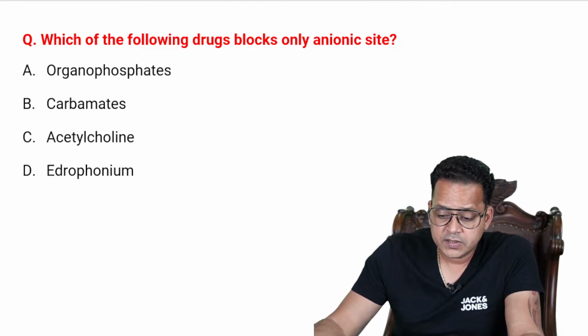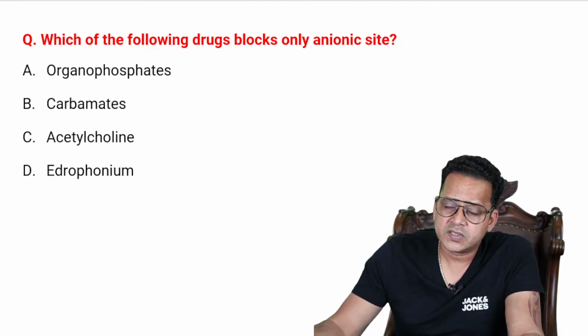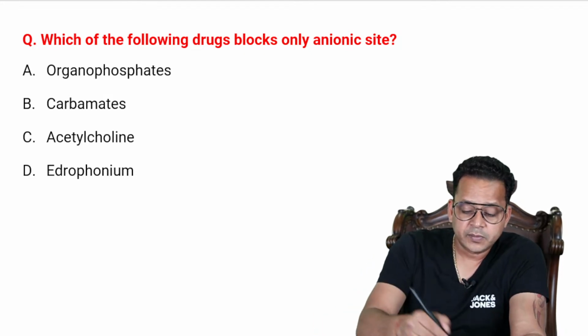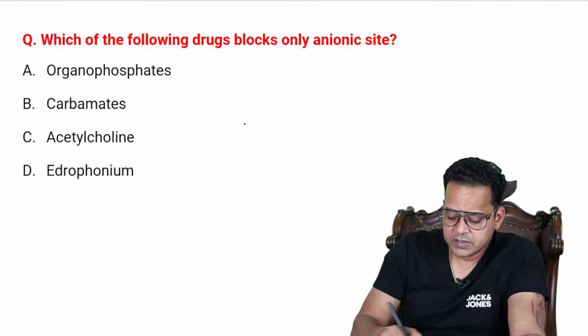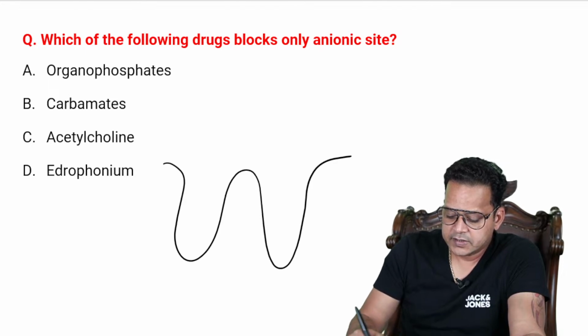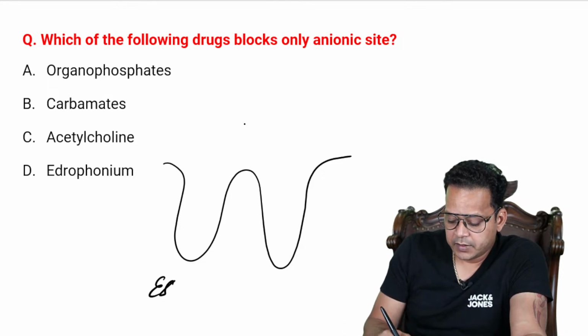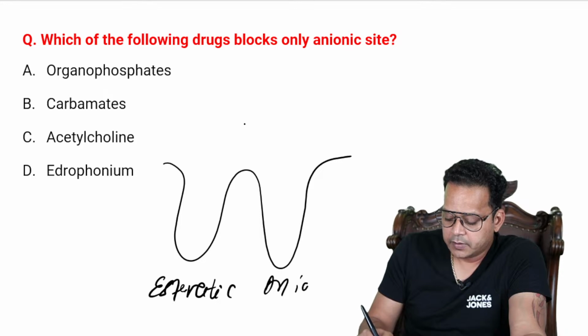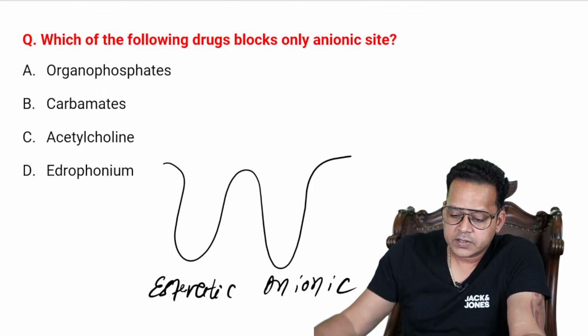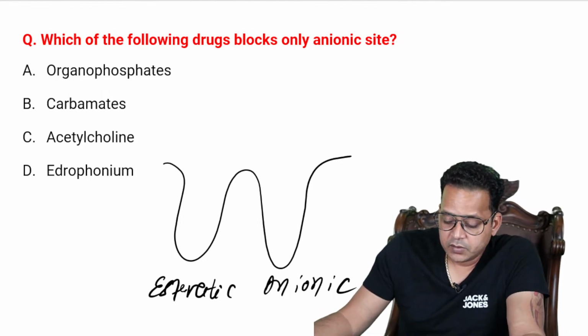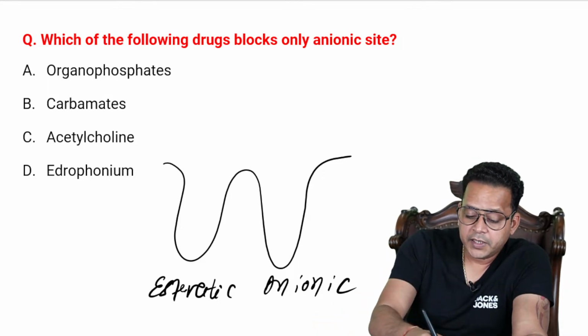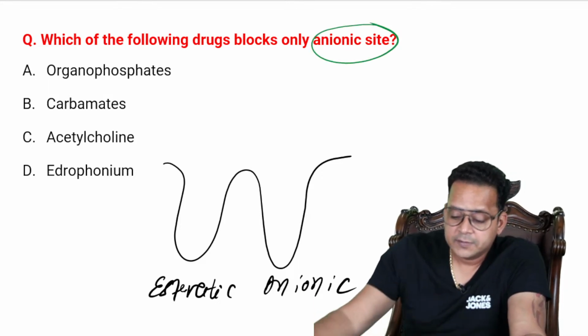So see, nowadays the MCQs have started asking on which site on ACHE. Now if you remember, we have discussed the structure of ACHE. This is how the ACHE looks like, right? And in ACHE we have an acidic site, we have an anionic site, right? I'm asking which of the following drugs blocks only the anionic site.